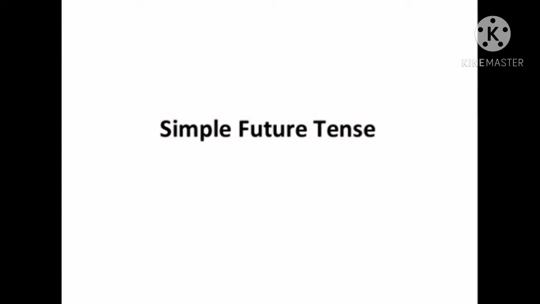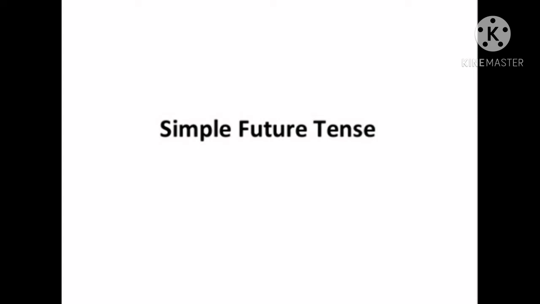In this class we will talk about simple future tense, المستقبل البسيط. As usual, when we talk about any tense, we have to know when we use it and how we form it, يعني متى بستخدمه وشو هو تركيب الجملة.